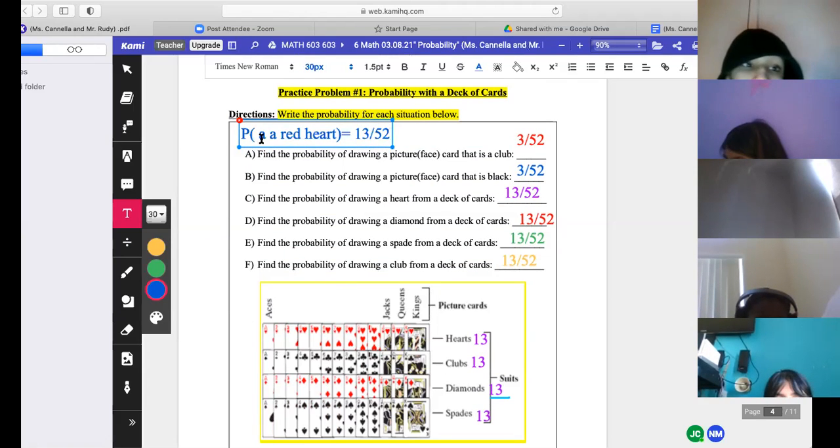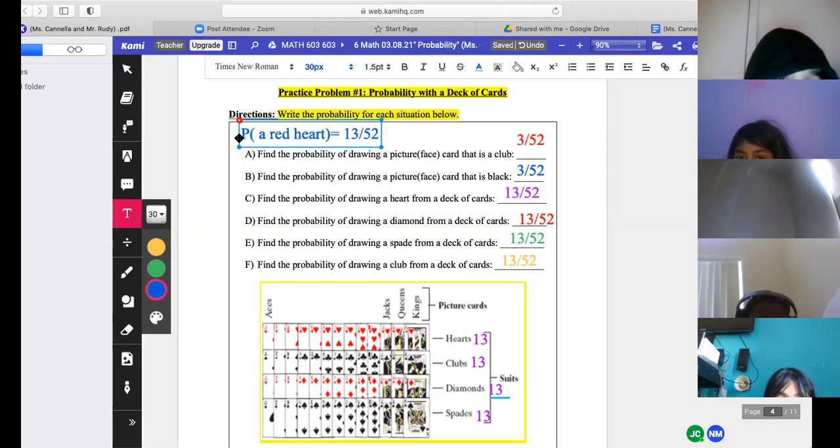So the inside of the parentheses represents the event. Like I said before, the event is the outcome, the choices. The event is the problem you're solving, out of the total amount. So you might see it as P, which means the probability of a red heart is 13 out of 52.